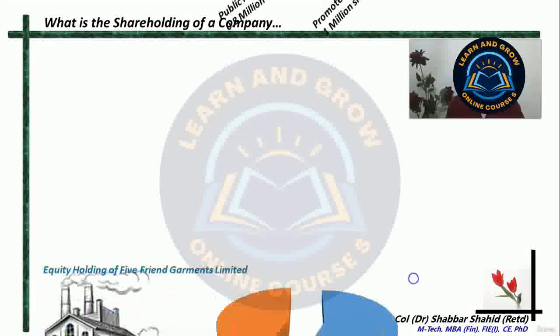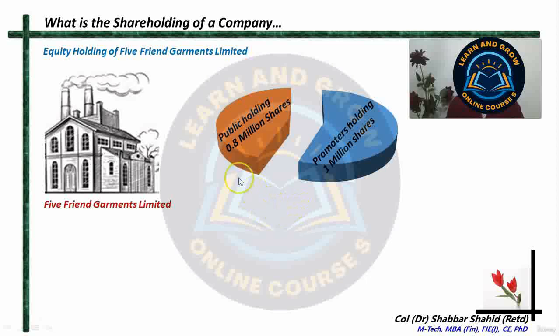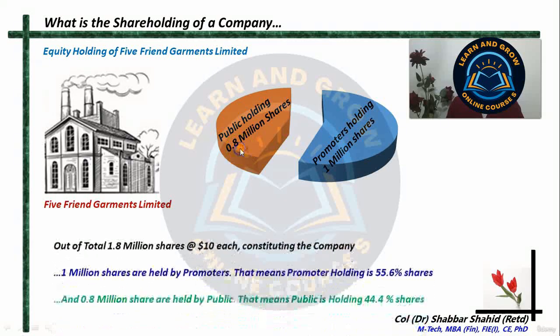Now, there is something called the shareholding of the company. We know that the public now is holding 0.8 million shares and the promoters are holding 1 million shares. So promoters are holding more shares, the public are holding a lesser number of shares.